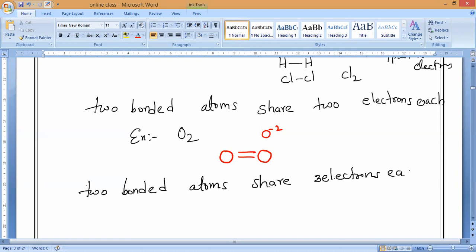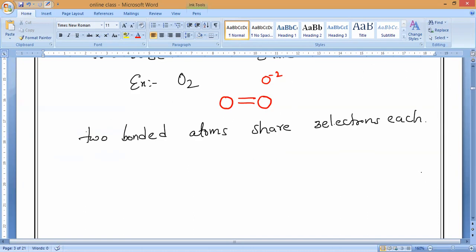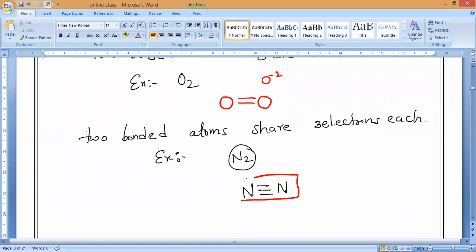Three electrons each. Then that is called a triple covalent bond. If we take an example, nitrogen: as we know, the valency of nitrogen is 3. So each nitrogen will share how many electrons? Each nitrogen will share 3 electrons. This is called a triple bond.